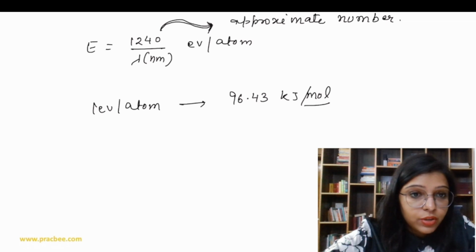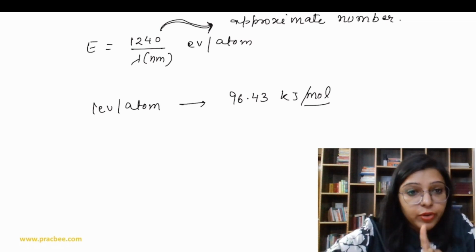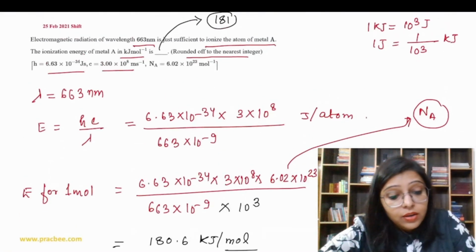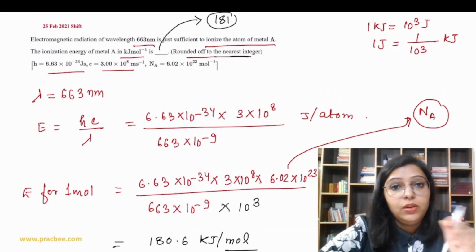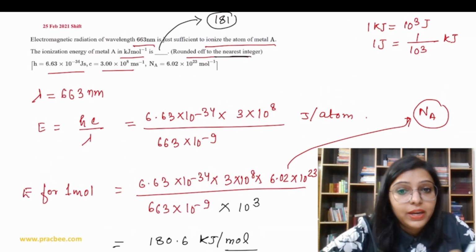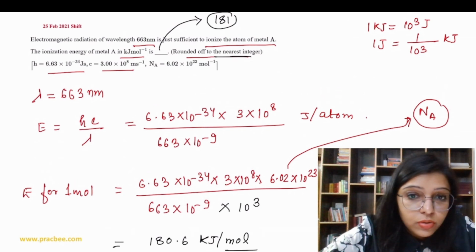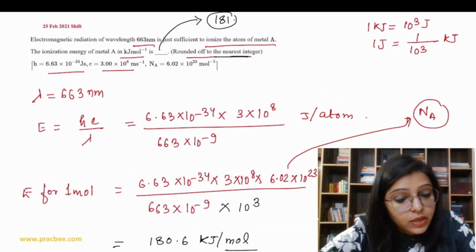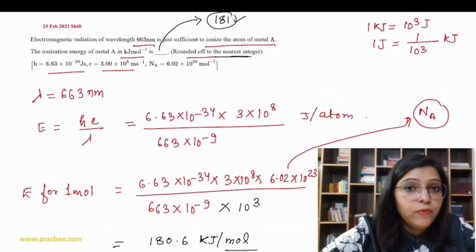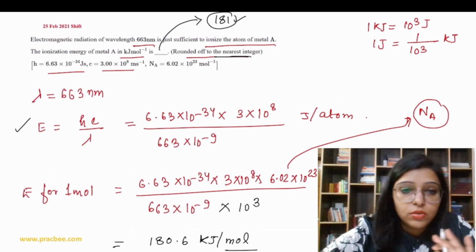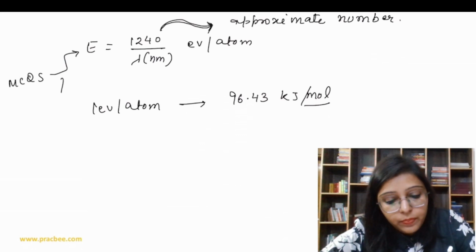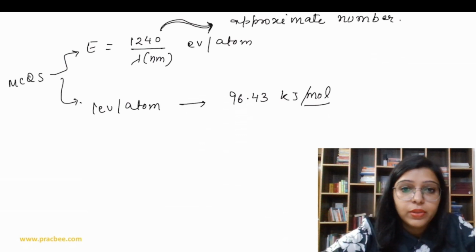And in integer type questions, it is very important to find the answer in proper decimal, so that you can report that number to the nearest integer. Suppose you get 180.4, you are going to write the answer as 180. But the answer is 180.6, so we are going to round 180.6 as 181. That's why for integer type questions you should be careful, but if you have a multiple choice question, you can use this formula. Okay, is it clear?